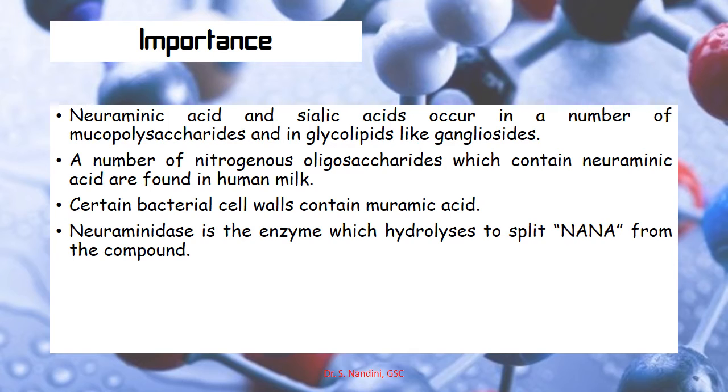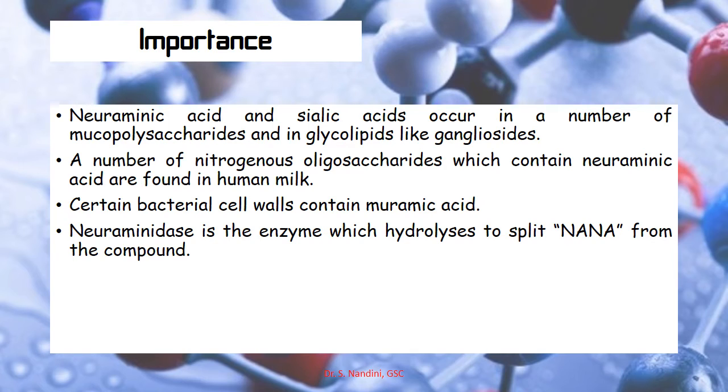After this structure you need to learn the importance of sugar acids. At this point I would like to tell you that this is the most repeated question in your exam. They will ask you the structure and importance of both N-acetyl muramic acid and N-acetyl neuraminic acid. Neuraminic acid and sialic acid both occur in a number of mucopolysaccharides and in glycolipids like gangliosides.